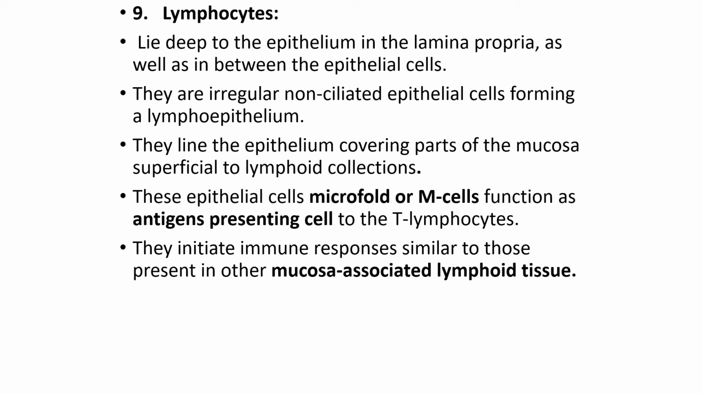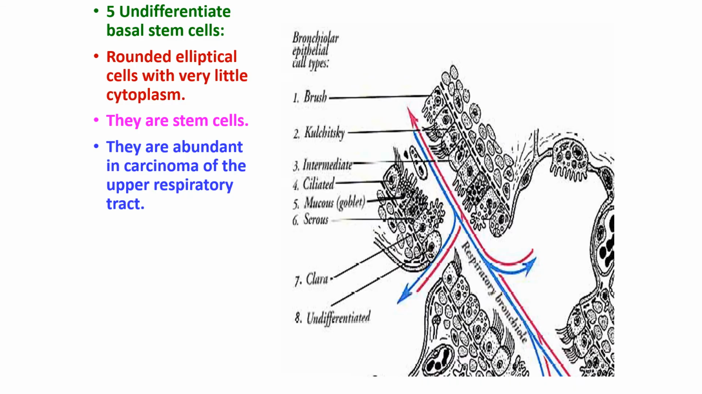The other types of cells, we have the lymphocytes, are also present. So in the trachea, the other varieties of cells are the brush cells, Kulchitsky cells, basal cells. I'll come to those also. But associated with them, we have the lymphocytes. These are also present in the epithelium, and these are forming the mucosa associated lymphoid tissue.